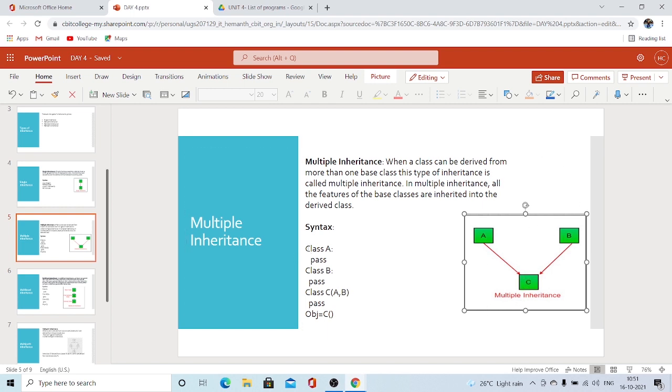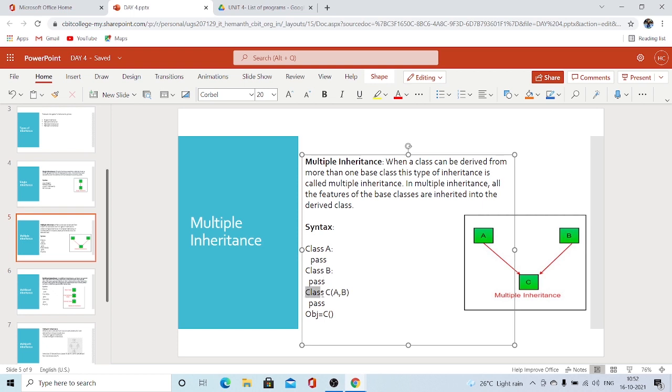So let's see here. What is the syntax for multiple inheritance? Class A, we have defined class A. Now the statements, actually here we'll have statements, but we are just using pass because we want to show the syntax of every inheritance. So pass, then class B. Class B also we have done. So two different classes, and now we are inheriting class C from A and B.